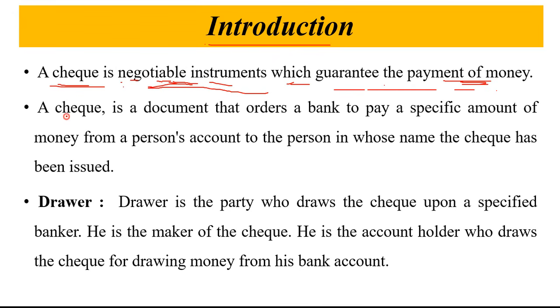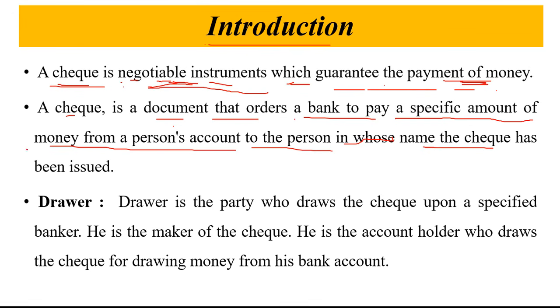A check is a document that orders a bank to pay a specific amount of money from a person's account to the person in whose name the check has been issued. So it is an order to the bank to pay the specific amount of money to the specific person.